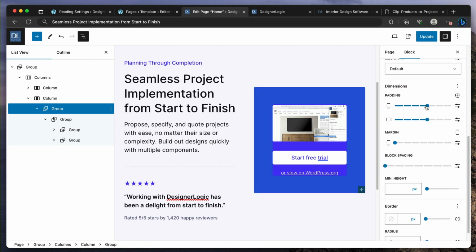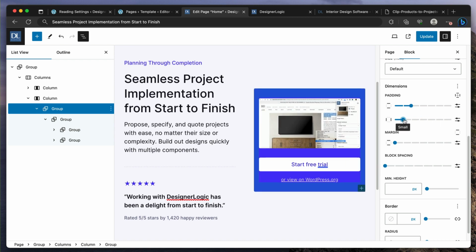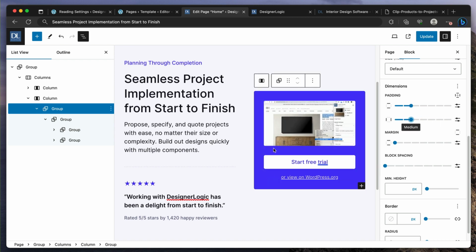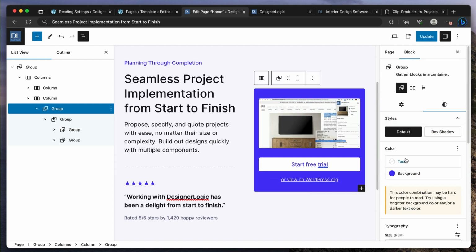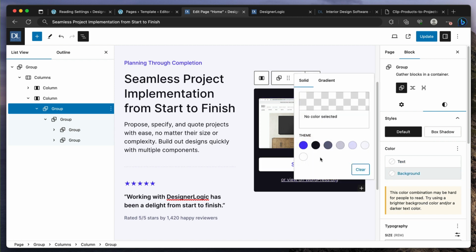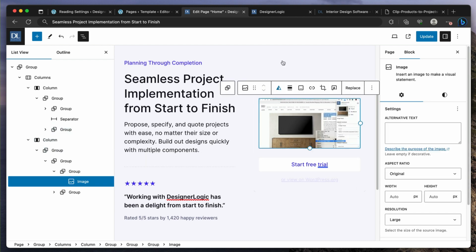So we might want to just go less crazy on the padding. If you want to do a background, but really, we could do no background on it. Yeah, that looks better actually. There it is. And so it's a lot cleaner.